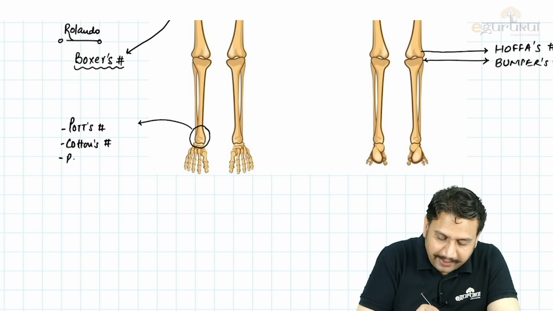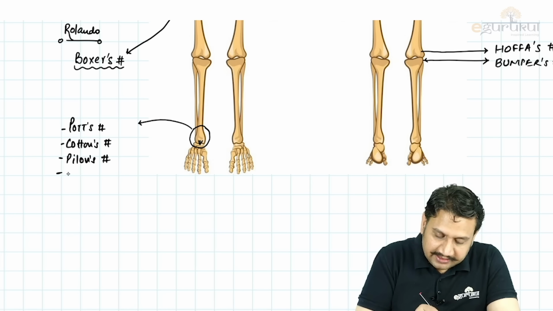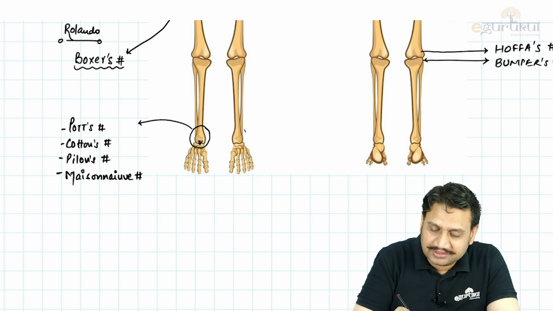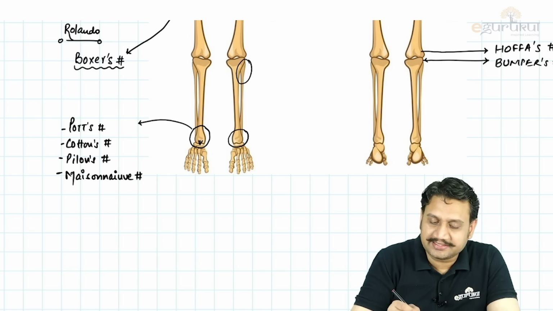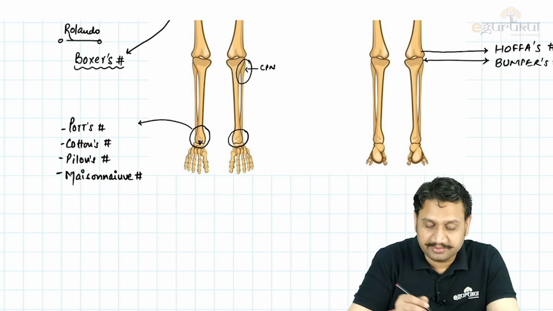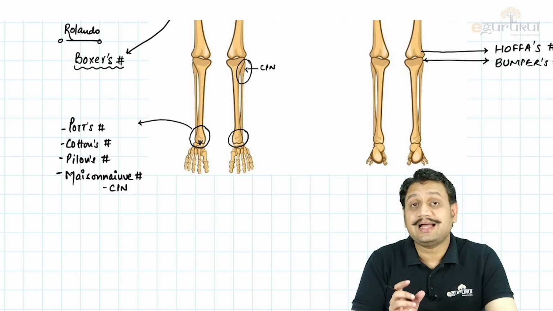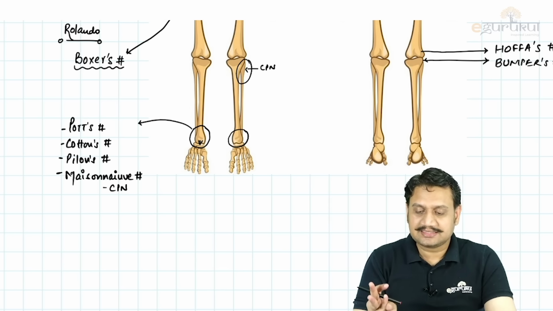Then we have Pylon's fracture. What is that Pylon's? Pylon means any intra-articular fracture in the ankle area. Then we have another one which is Maisonneuve fracture. What is Maisonneuve fracture? Maisonneuve is fracture around the ankle along with a fracture of proximal fibula, right? Two parts getting together, and you know that if the proximal fibula gets injured, there is a nerve, common peroneal, which can be involved in Maisonneuve, the common peroneal nerve, right? So these are four fractures at the ankle area, the four eponyms at ankle area, right? So these are different names.